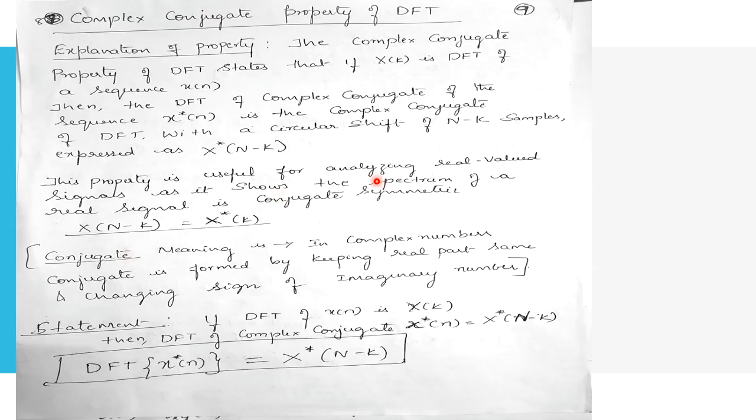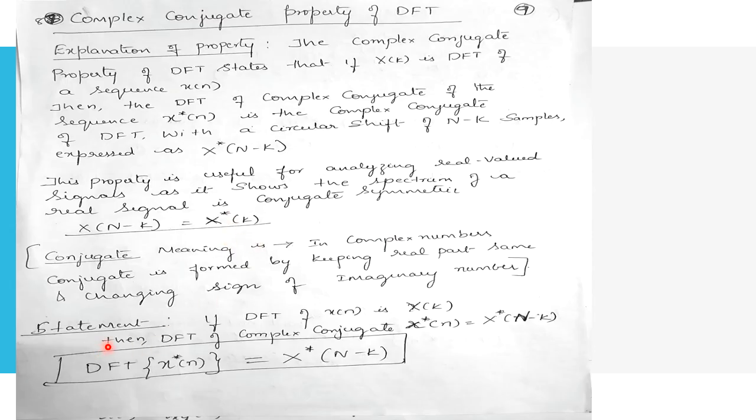This property is useful for analyzing real valued signals, as it shows the spectrum of a real signal is complex conjugate symmetric.